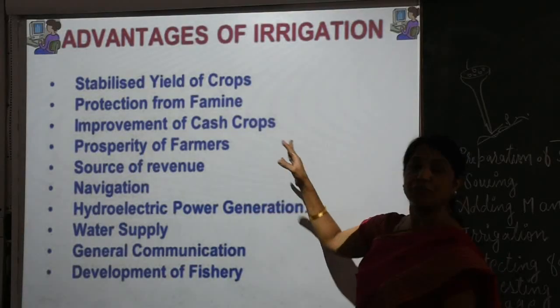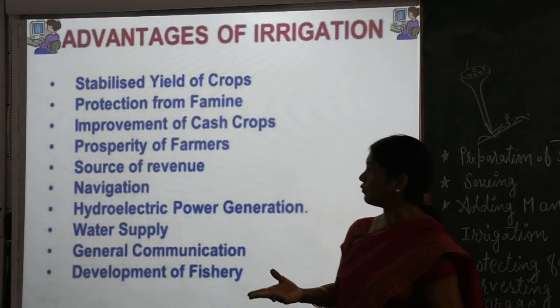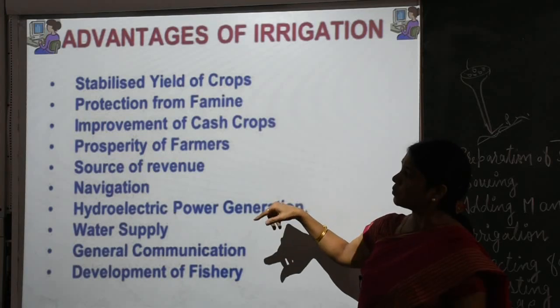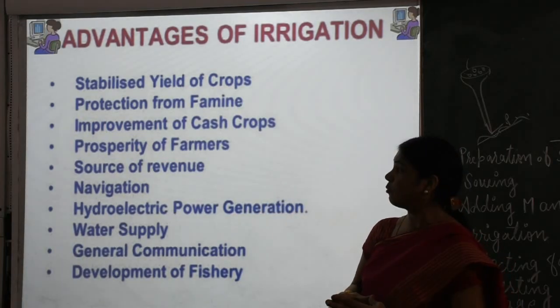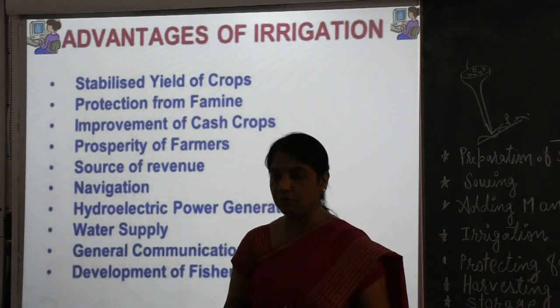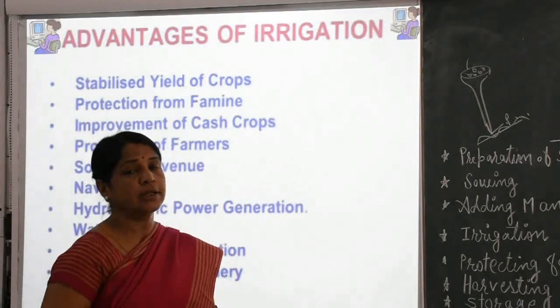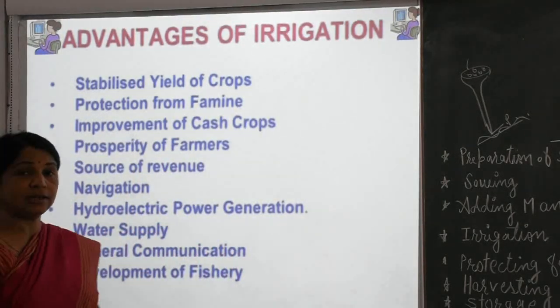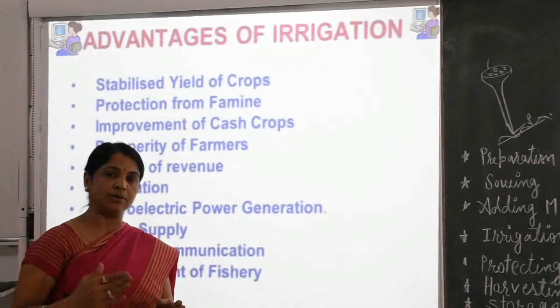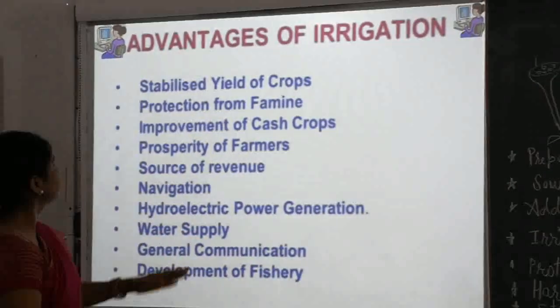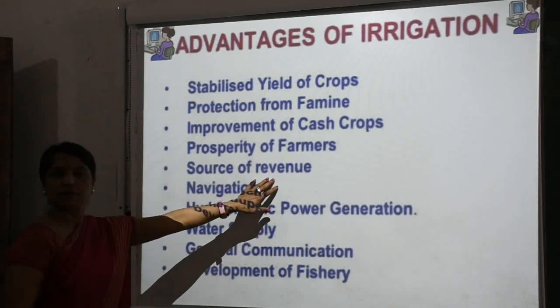And improvement of cash crops. Yes, we get cash crops. Prosperity of the farmers. Yes, children, when a farmer gets a good crop, they sell it and get good money and become more prosperous. Now there are sources of revenue.